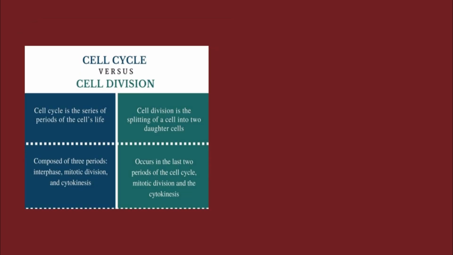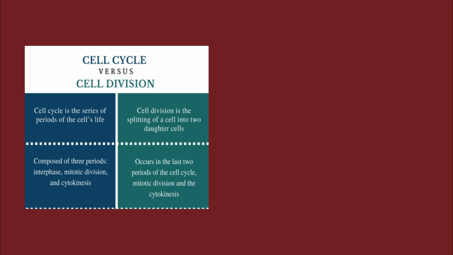Next is the difference between the cell cycle and cell division. The cell cycle is the series of periods of cell life, and it is composed of three periods: interphase, mitotic division, and cytokinesis. Cytokinesis is nothing but the division of the cytoplasm. Mitotic division we can call karyokinesis, that means the division of the nucleus.